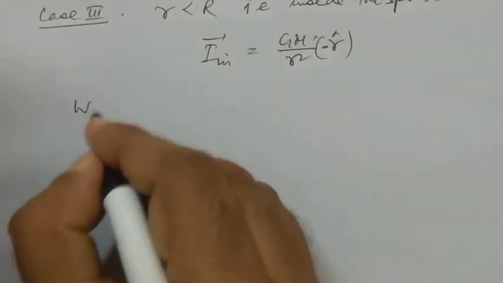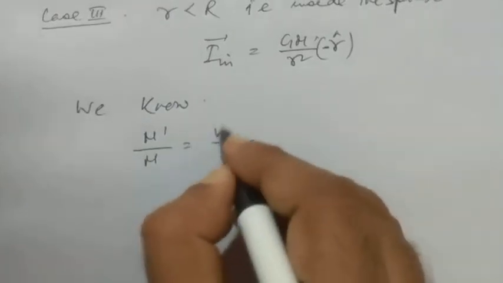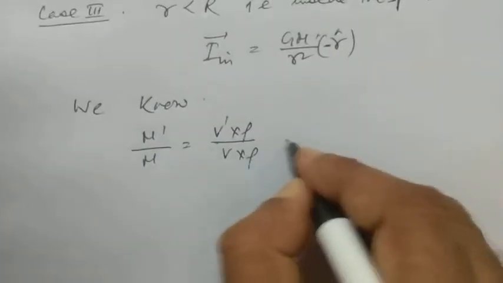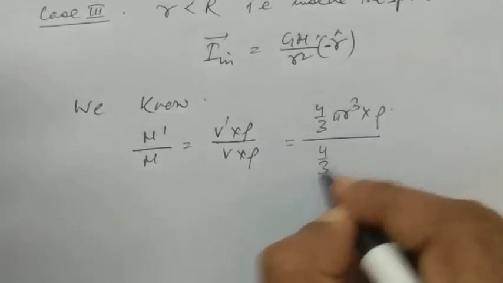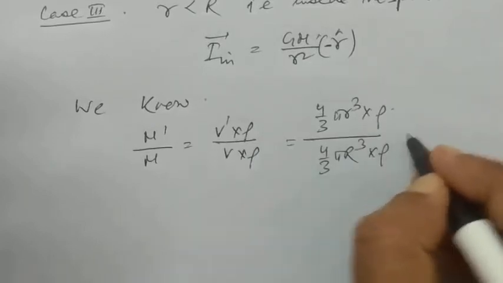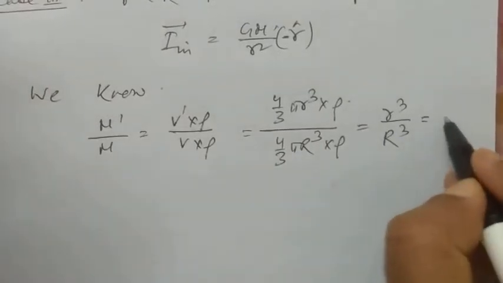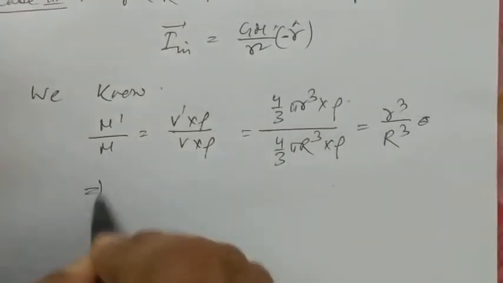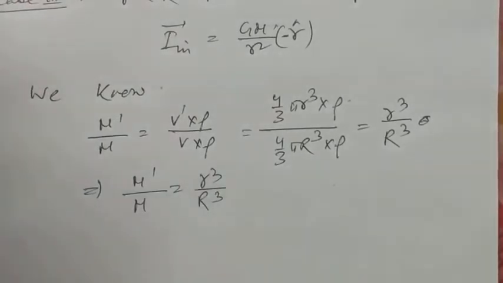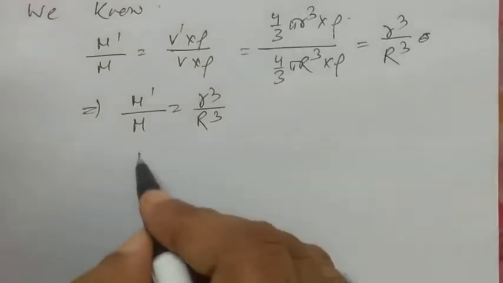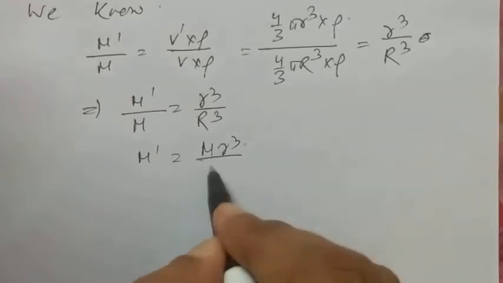Now we know M dash by M is equal to V dash into rho by V into rho. That means 4/3 pi r cube into rho by 4/3 pi R cube into rho, equal to r cube by R cube. This implies that M dash by M is equal to r cube by R cube. Now what was M dash? It was M r cube by R cube.